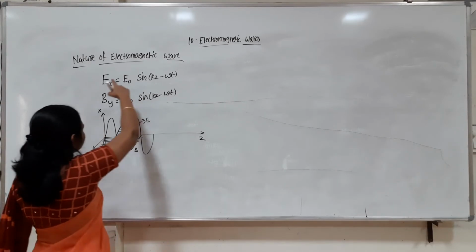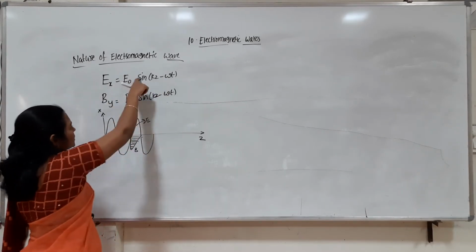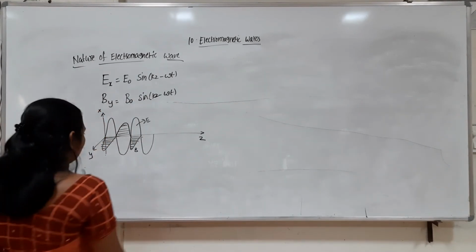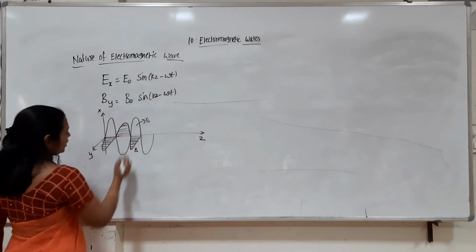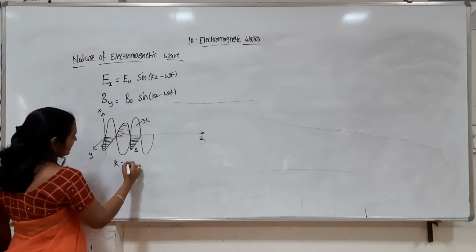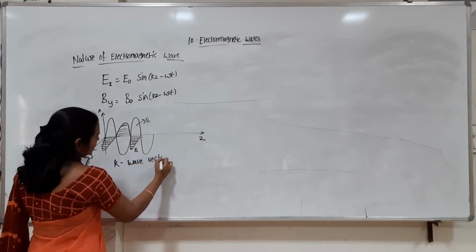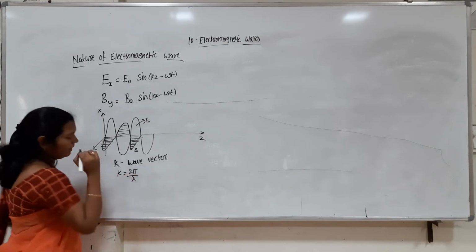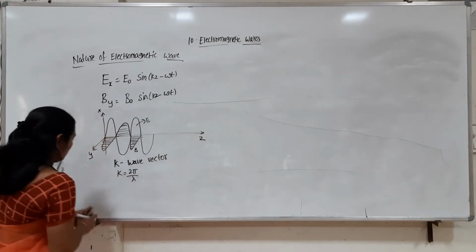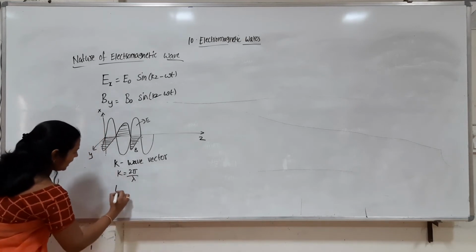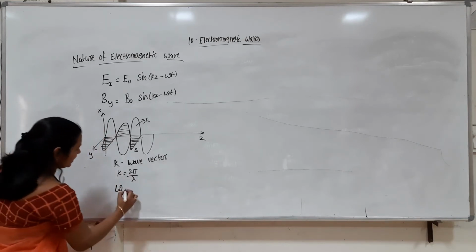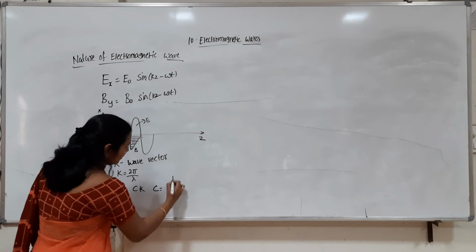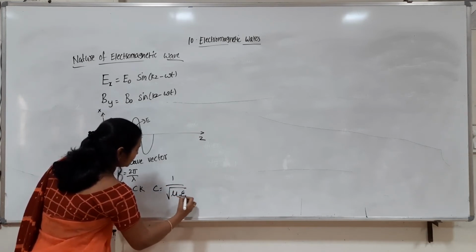By substituting these electric and magnetic field equations in the Maxwell equations, they determine some important parameters. As we all know, K is called the wave vector, which indicates the direction of wave propagation, and K is equal to 2 pi by lambda. They also calculated the angular frequency omega equal to c into k, where c is the speed of light, which equals 1 by square root of mu naught epsilon naught.